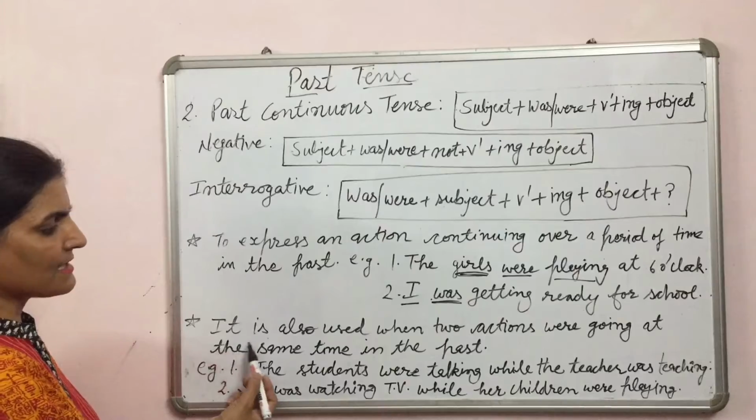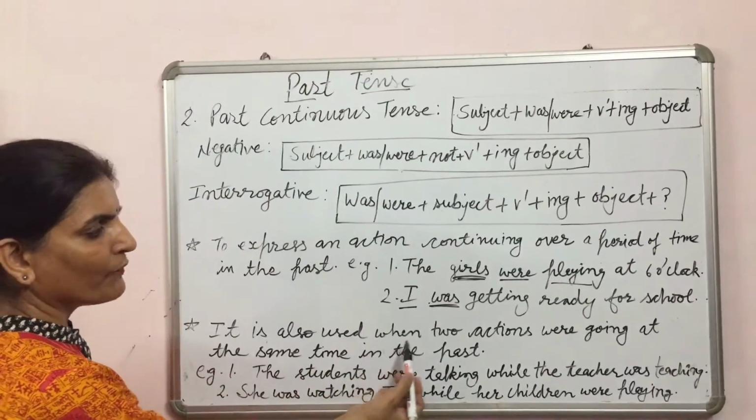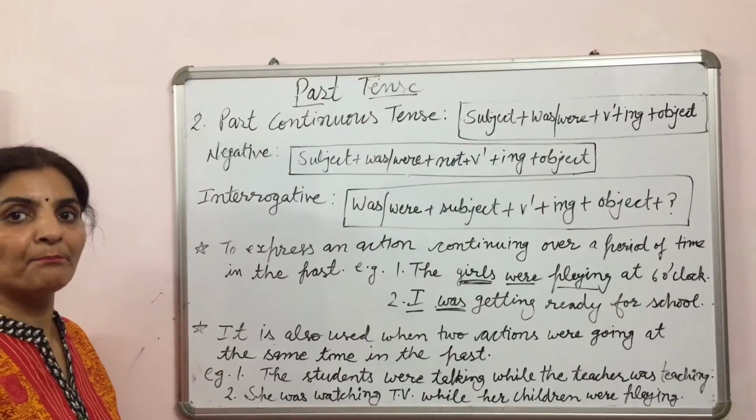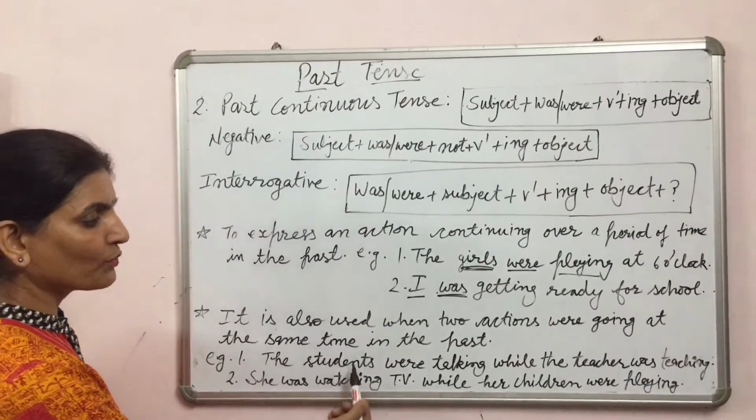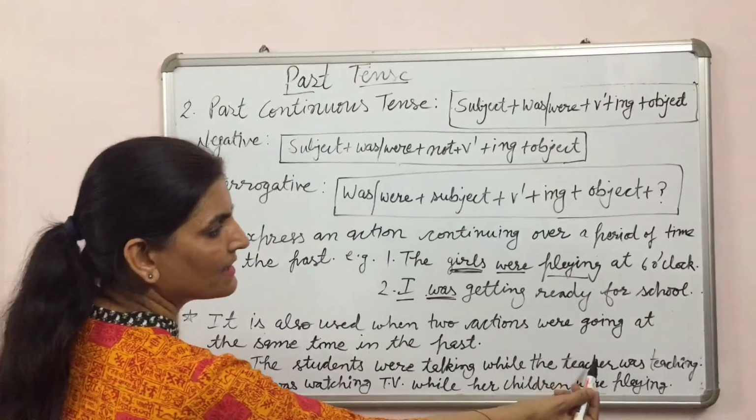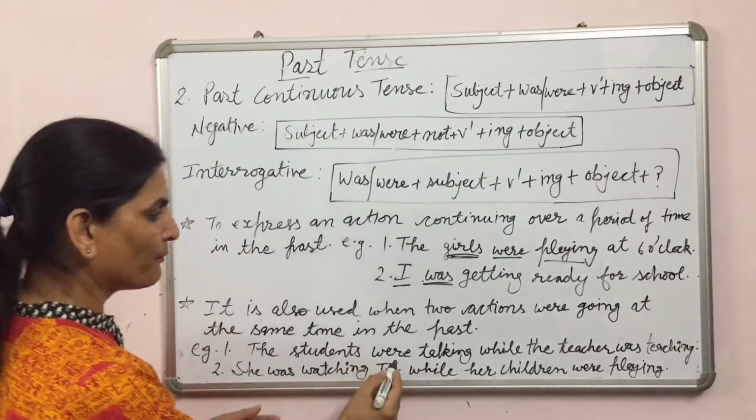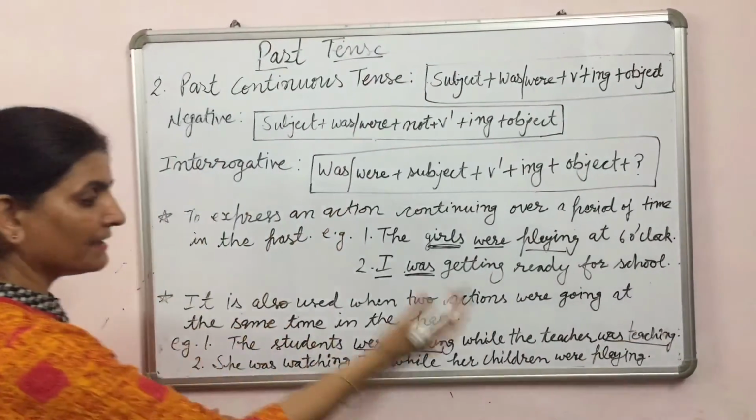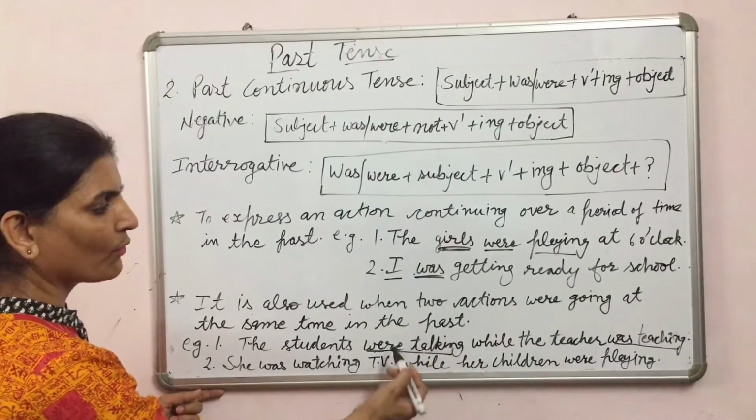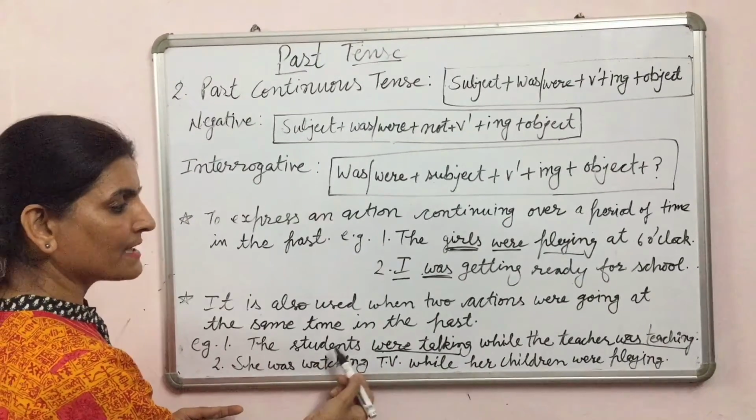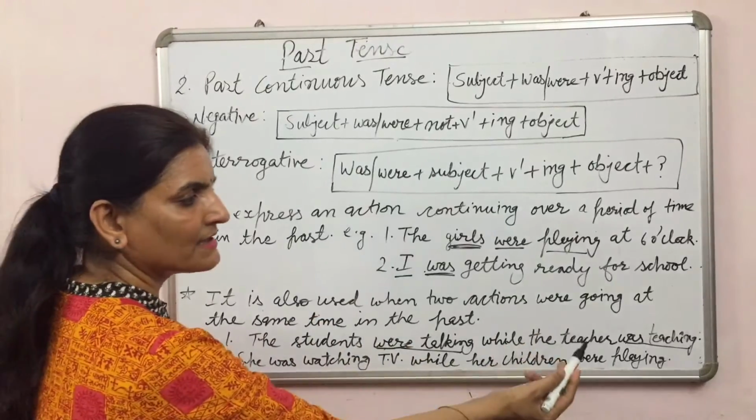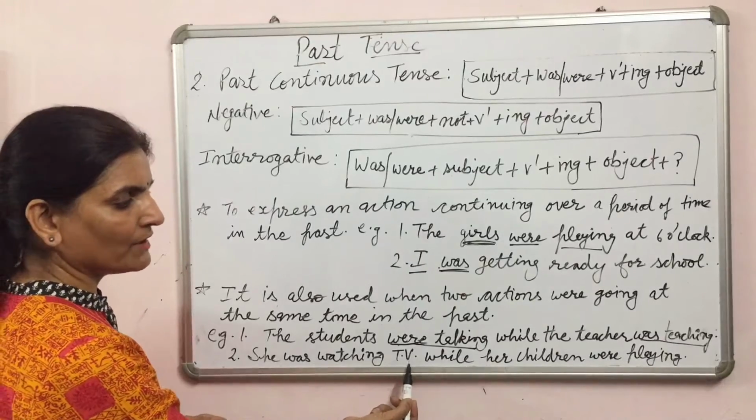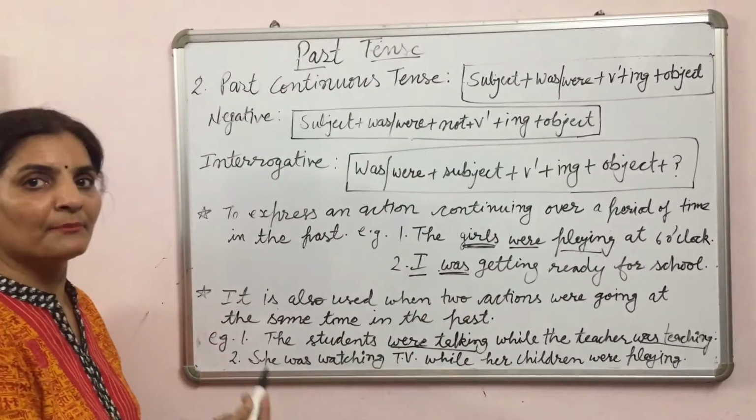Another use of this tense is it is used when two actions were going on at the same time in the past. For example, the students were talking while the teacher was teaching. Here both the actions are happening together, means in the past both actions were going on together. In second sentence, she was watching TV while her children were playing.